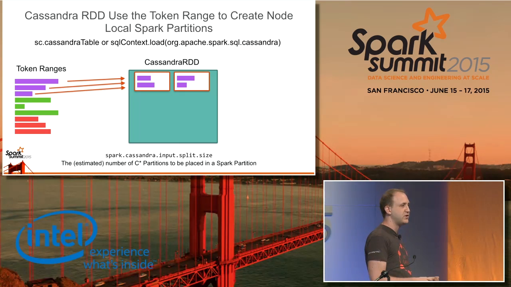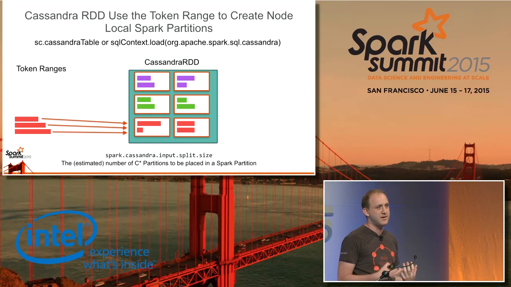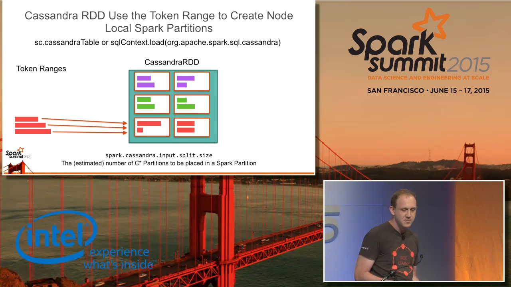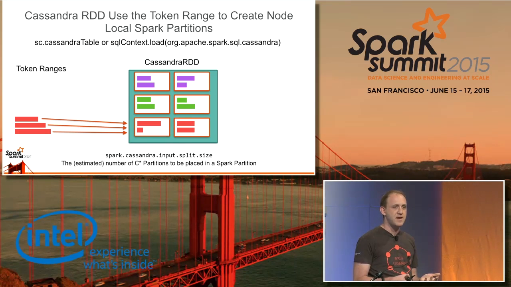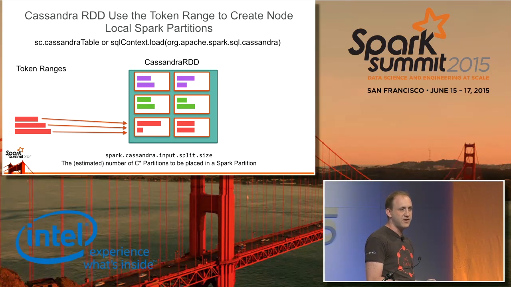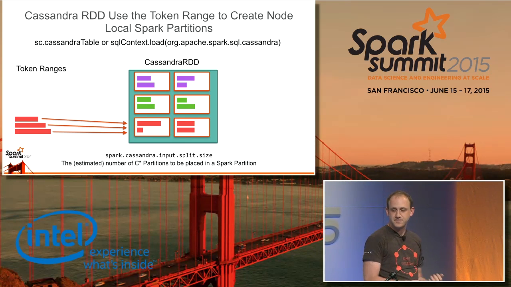And since we know each token range's replicas, we're able to consistently make Spark partitions that only map to a single Cassandra node. At this point, we can also assign a piece of metadata. Since we know which node we built each Spark partition for, we can assign a preferred location for that particular Spark partition, which is a Cassandra node.